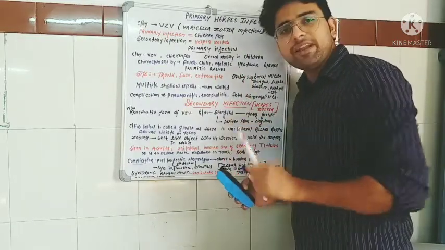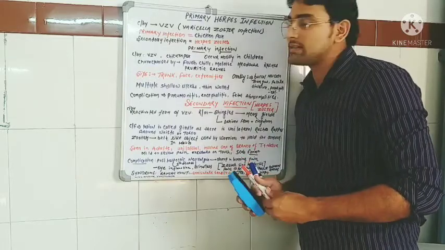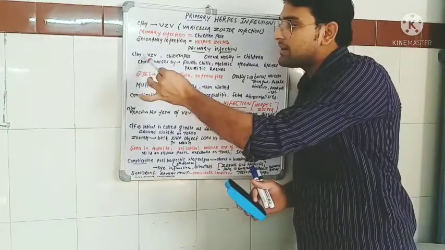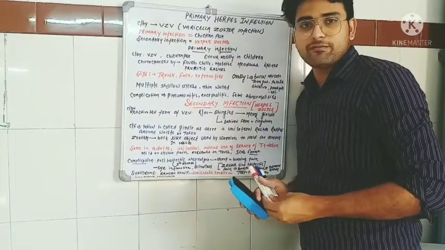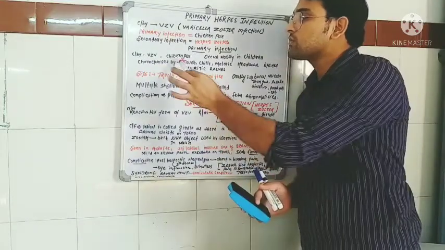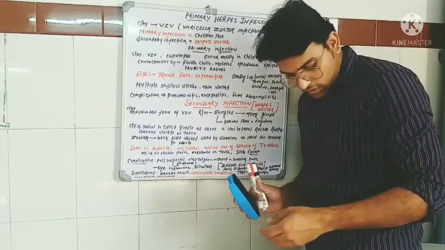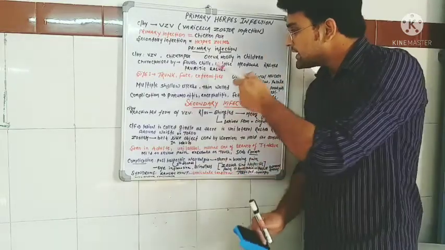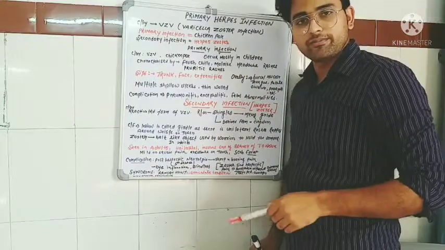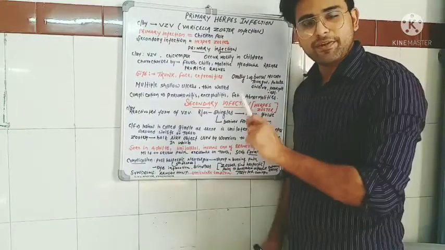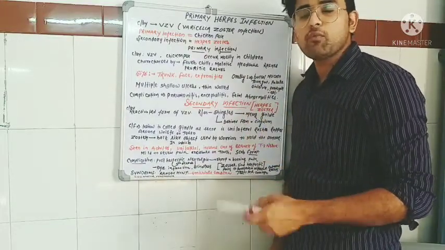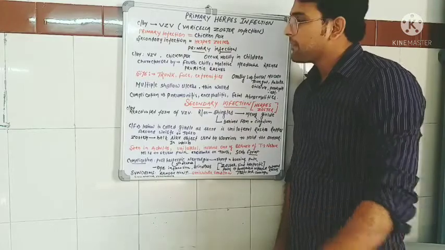So the primary infection we were discussing is caused by the Varicella zoster virus and it is called chickenpox in common. It occurs mostly in children.